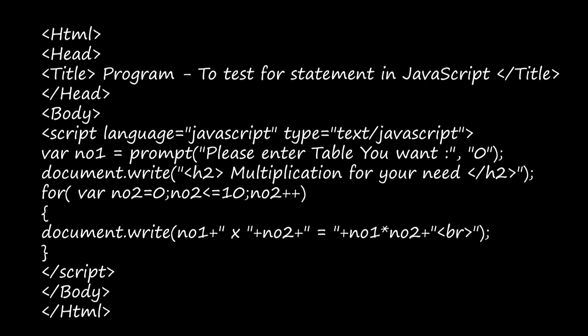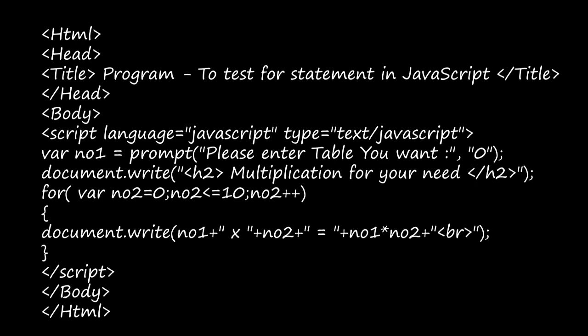And then we have opened the parenthesis and there document.write inside the bracket: no1 plus, and whatever you are giving inside the double quotes will be displayed as such, right? So here inside double quotes we have given a multiplication symbol, an x symbol, so the x will be displayed as such, and then plus no2.